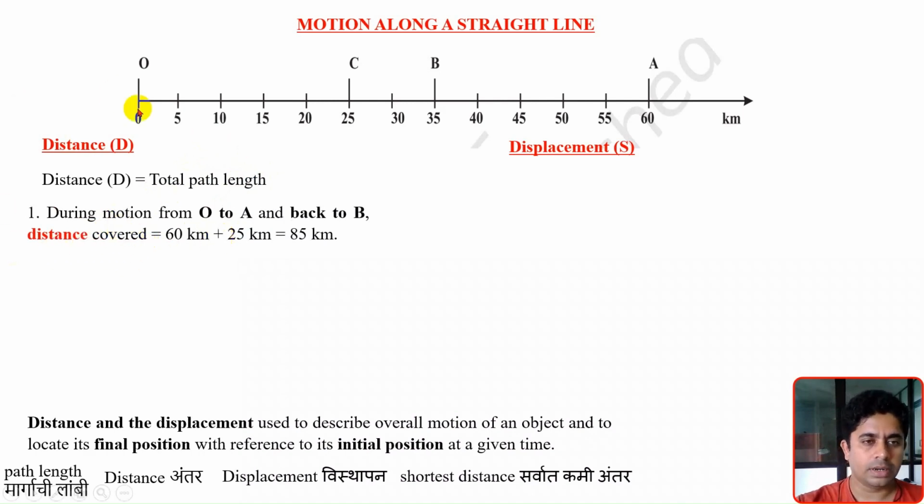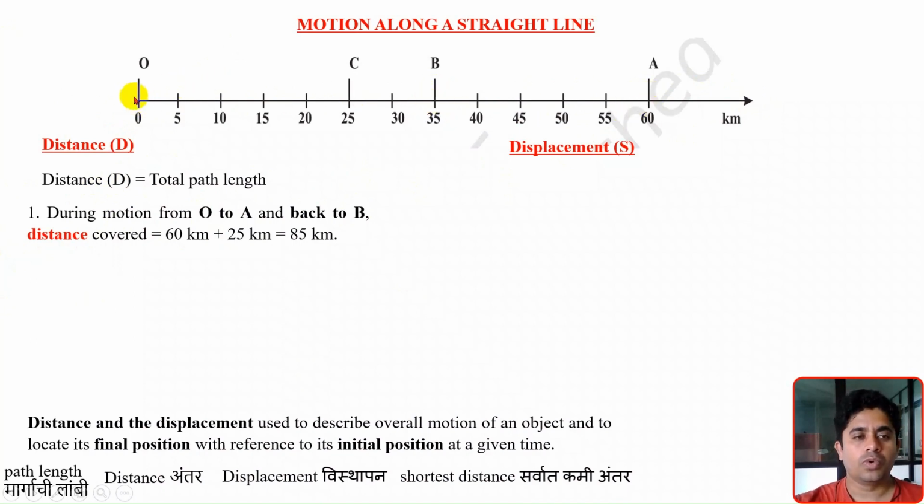Let us take an example. In this graph, the object has traveled along a straight line, from O to A and then back to B. What is the distance covered? As I said, distance means total path length. Simply, O to A, what is the path length? 60 kilometers.